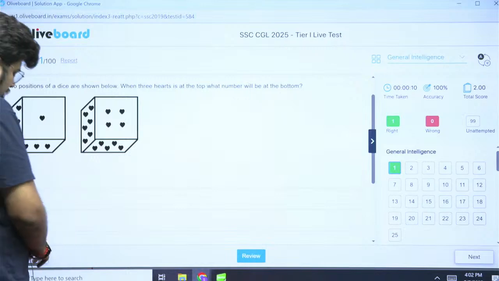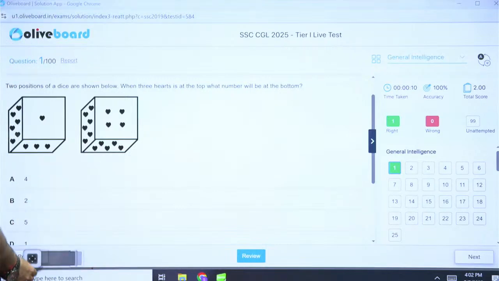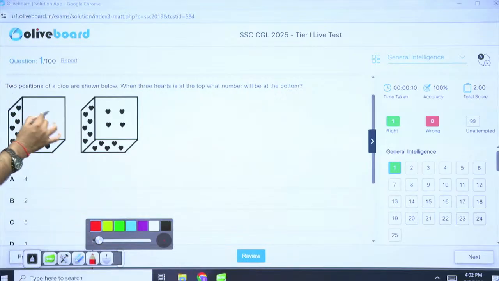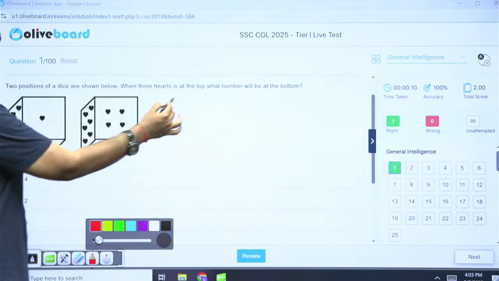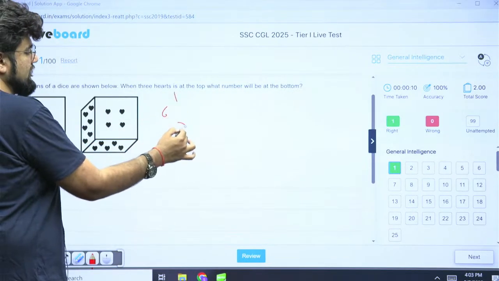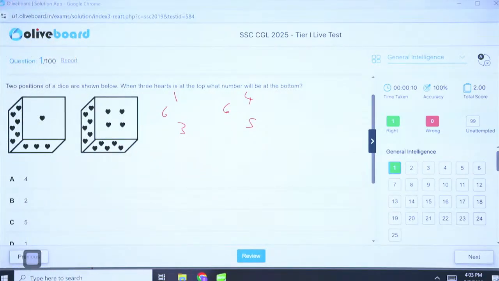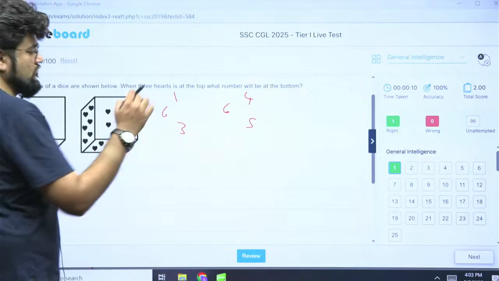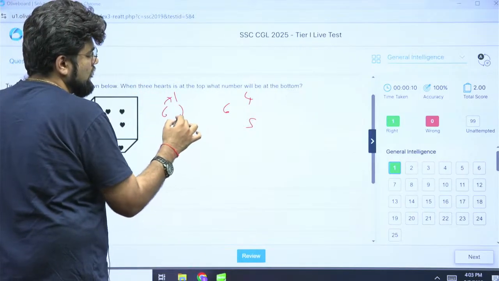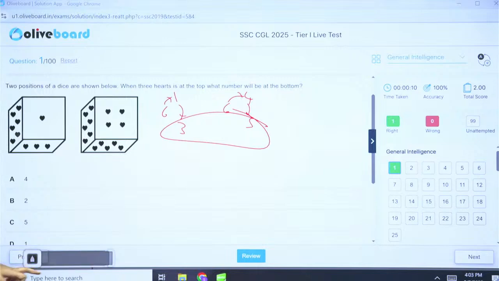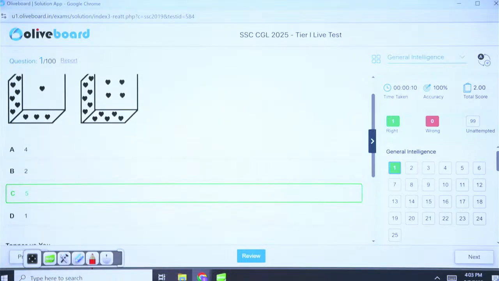If you observe carefully, these questions are only given to take more of your time sometimes in this form. Otherwise, if it was numbers, it was very easy. So this is 1, 6, 3 and here it is 4, 6 and 5. They are asking you what is opposite 3. Now what is there in this question? Nothing. From 6 if you go clockwise, 1 and 3, 4 and 5. So 3 is opposite to 5. So option C is the clear-cut correct answer here.